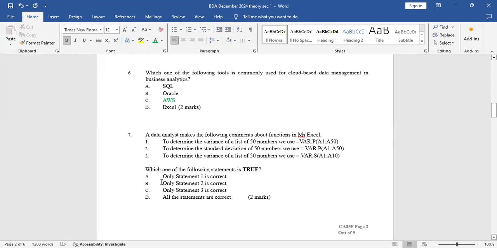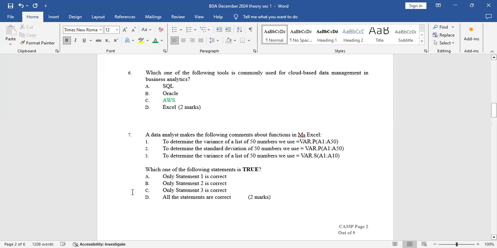That is wrong. To determine standard deviation, the formula will be STDEV.P, the standard deviation of the population, A1 to A50. So statement 2 is incorrect, because this is the standard deviation. You don't apply the formula for variance.